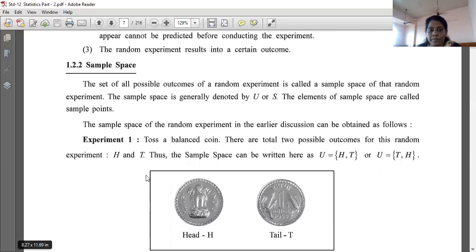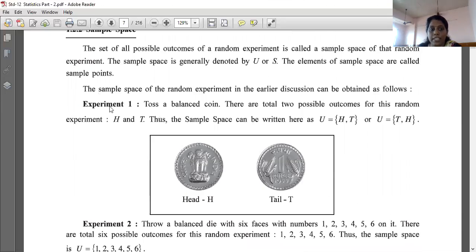For example, see, the sample space of the random experiments in the earlier discussion can be obtained as follows. Right, what was experiment 1? Tossed a balanced coin. There are total 2 possible outcomes for this random experiment, I told you, head and tail. So the sample space is U equal to the set H, T. So what will the sample points be? 2 elements. How many elements are in the set, in the sample space, that is called the sample point, right? And in the second experiment we have used a dice.